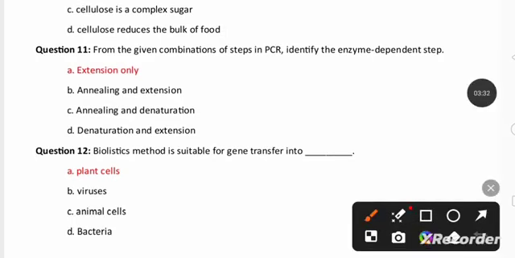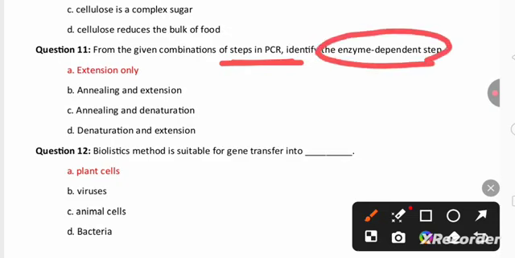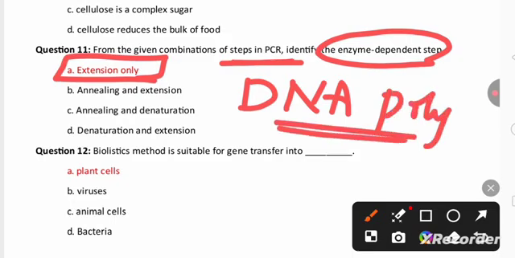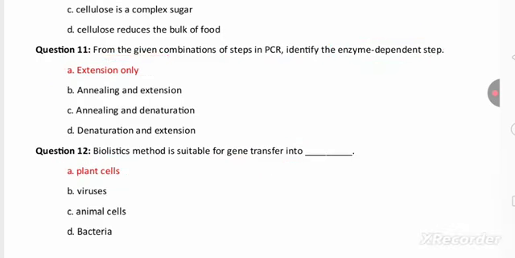From the given combination of steps, usually PCR polymerase chain reaction has 3 steps: denaturation, annealing and extension. And among the 3 steps, the enzyme dependent step is extension, where there is a use of DNA polymerase enzyme, and this enzyme is thermostable and it is extracted from thermostable bacteria called Thermus aquaticus. Biolistic is a method of gene transfer and it is done in plant cell. It is also called as gene gun method.